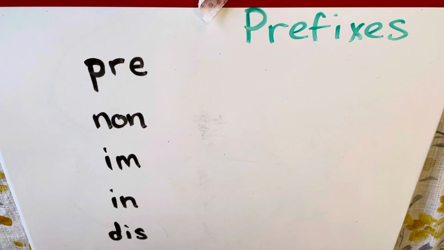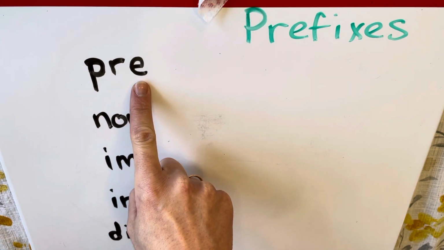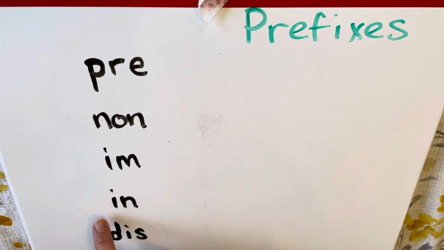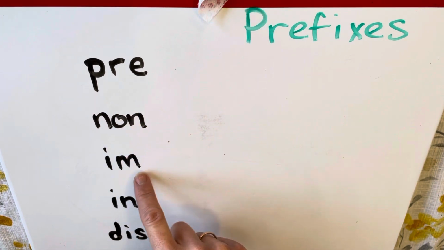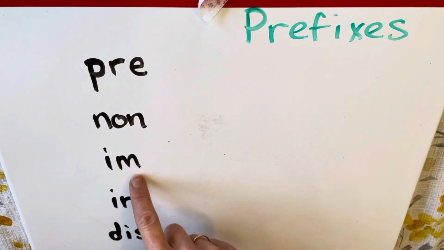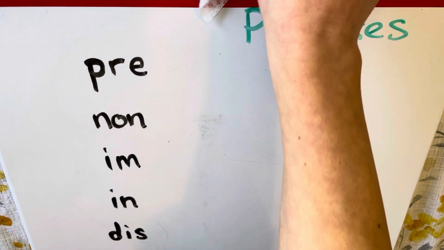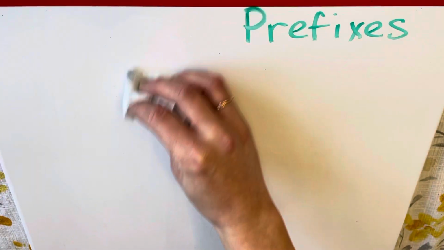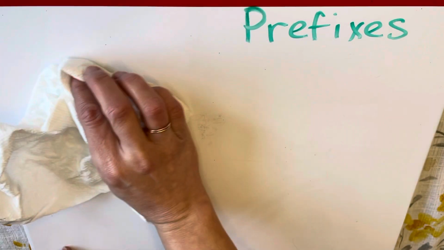The prefixes we're going to talk about today are pre, non, im, in, and dis, okay? We're going to use all five of these with words that we know to change the meaning of the word or modify the word, okay? So here are some examples for you to see, okay?